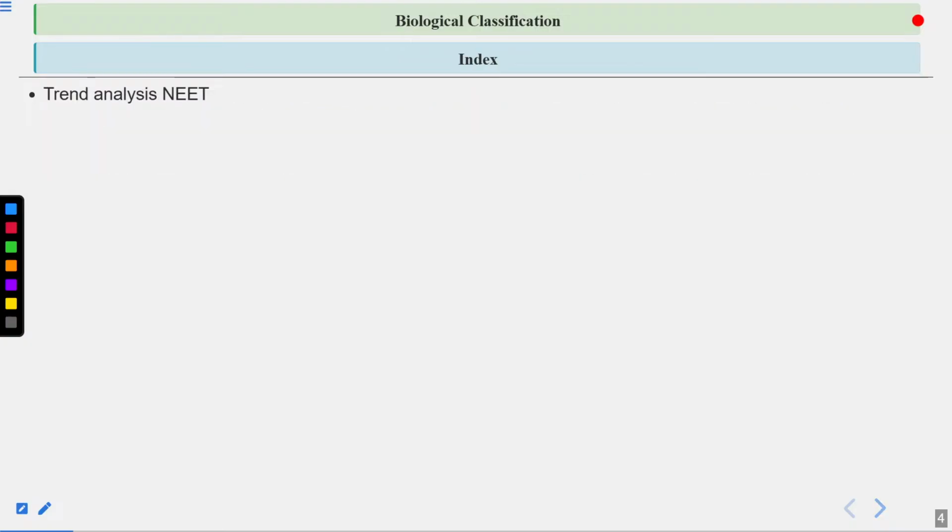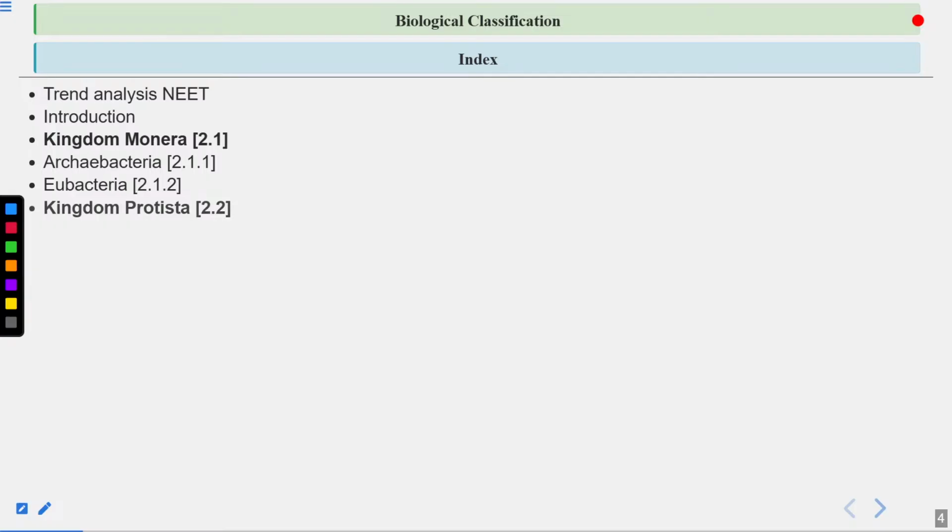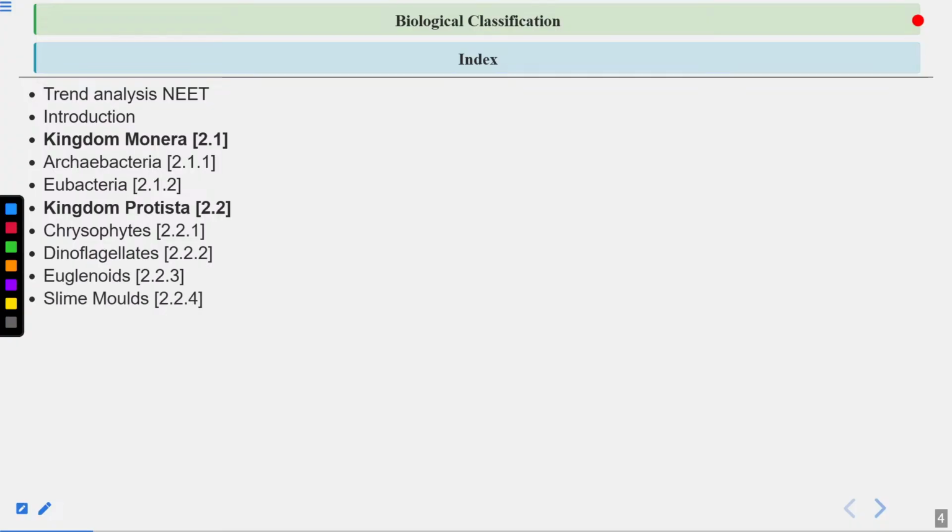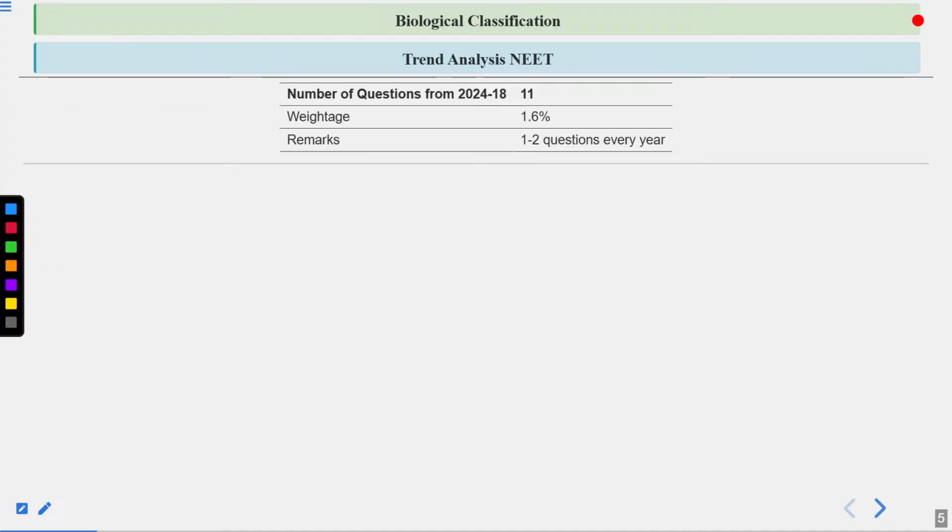First, we'll talk about the trend analysis. In this, we'll talk about the weightage of the chapter and the topics which are very important for the NEET exam. Then I will give you an introduction of this chapter. We'll talk about kingdom Monera, archaebacteria, eubacteria. Then we'll start with the kingdom Protista, and under kingdom Protista, we'll talk about chrysophytes, dinoflagellates, euglenoids, and slime molds. Then we'll talk about the protozoans, which are also included under the kingdom Protista. Clear?